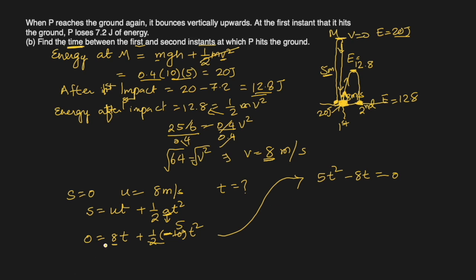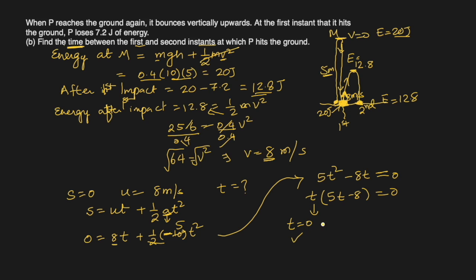Why didn't I cancel them by putting them across the equal mark? Because I wanted two answers. T is common, that will give me the first one, and then next we have 5t minus 8. So the first time t is equal to 0, which is correct. At the starting of this journey, t equal to 0, we had displacement 0.